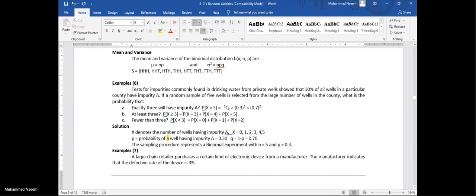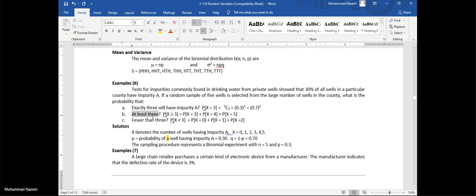As the probability for 3 is required, p will be raised to the power 3, and the rest of the 2 outcomes are failures. So q power 2 we have. As for the coefficient, as 3 are required, 5C3 is the coefficient.